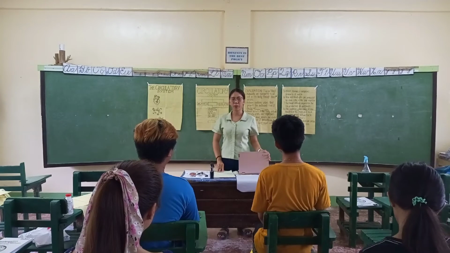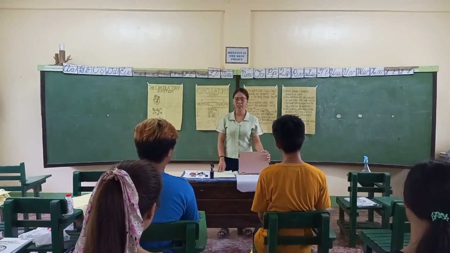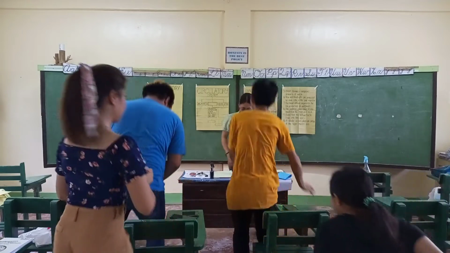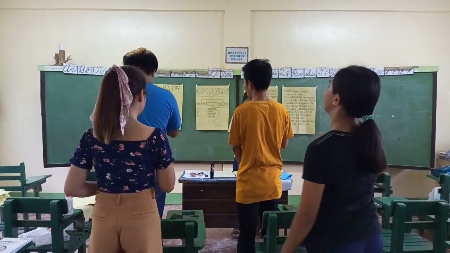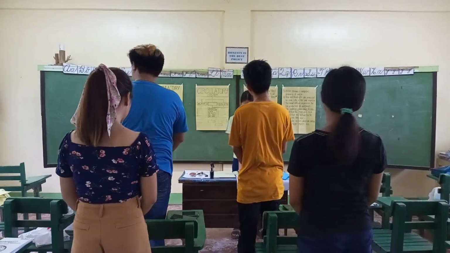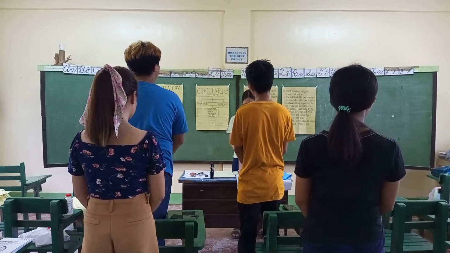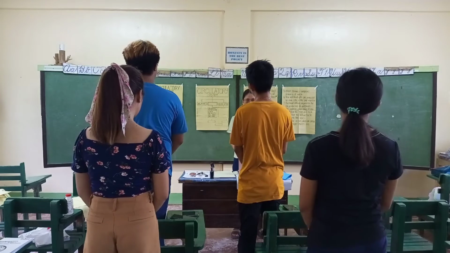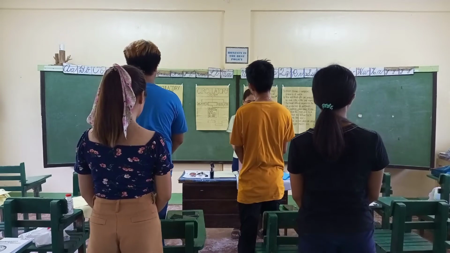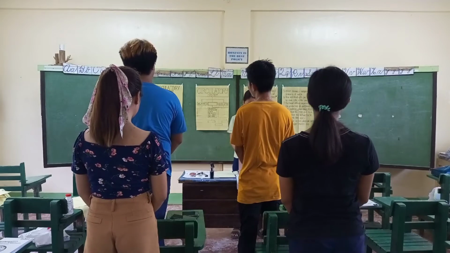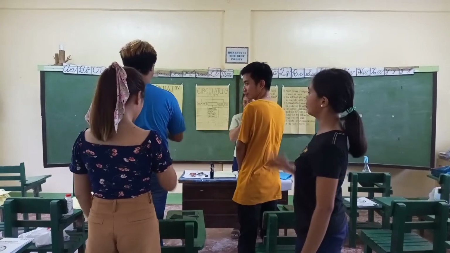Let's begin with a prayer. Who wants to volunteer? Reynard, please do the prayer. The Father, Son, and the Spirit. Our Father, who art in heaven, hallowed be thy name. Thy kingdom come, thy will be done on earth as it is in heaven. Give us this day our daily bread, and forgive us our trespasses, as we forgive those who trespass against us. And lead us not into temptation, but deliver us from evil. Amen. Father, Son, Holy Spirit.